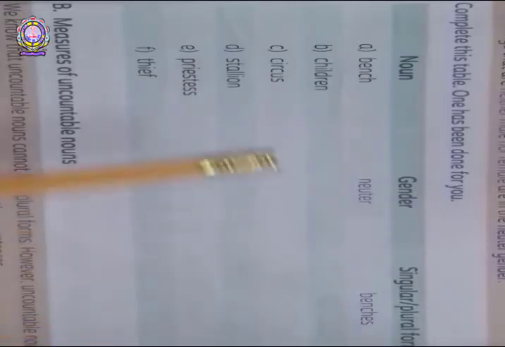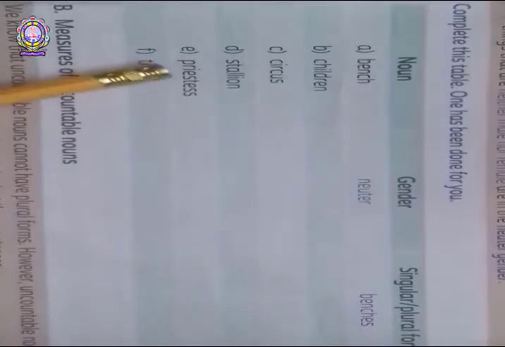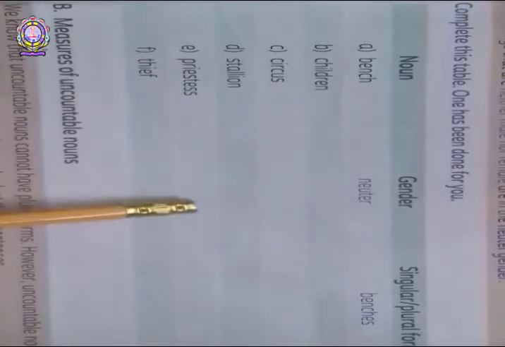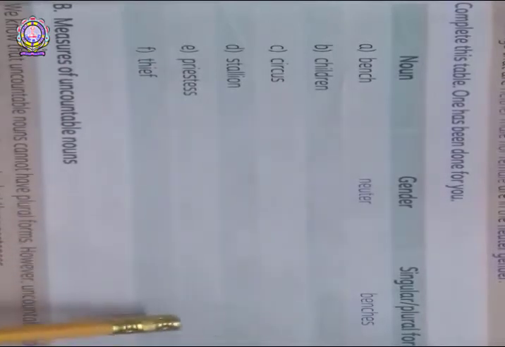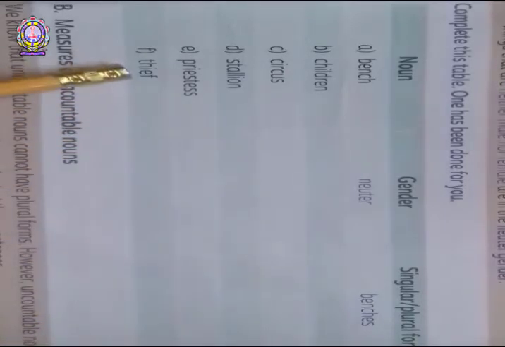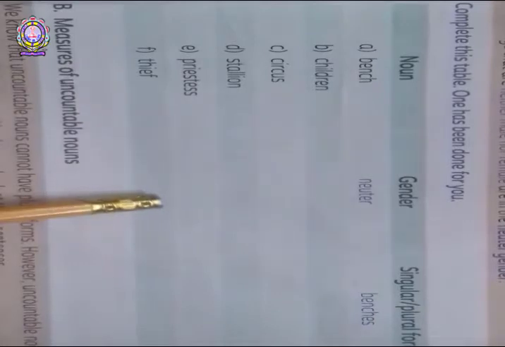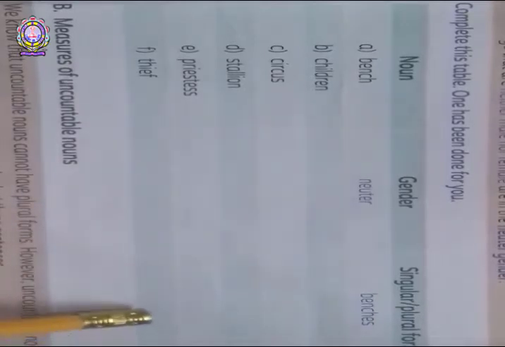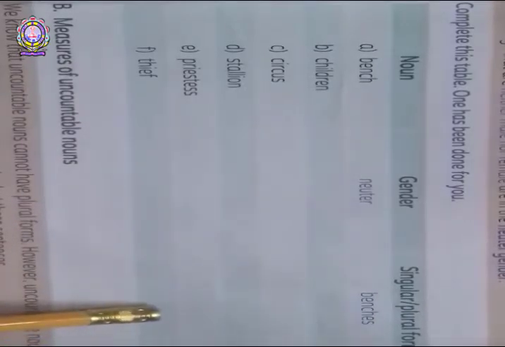E, priestess. Priestess is a feminine gender and priestesses is the plural form. Next one, F, thief. Thief is a common gender and the plural form is thieves.